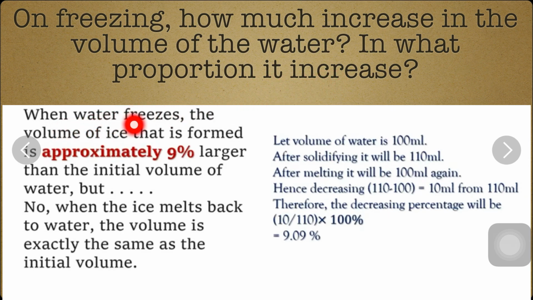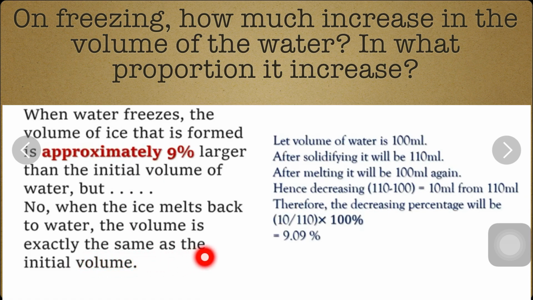So when water freezes, that means when water becomes a solid, the volume of ice that is formed is approximately 9% larger than the initial volume. Initial means the starting volume of water. But when the ice melts back to water, when it goes from solid back to liquid, its volume will be exactly the same as the volume of the water was before, meaning the liquid volume.